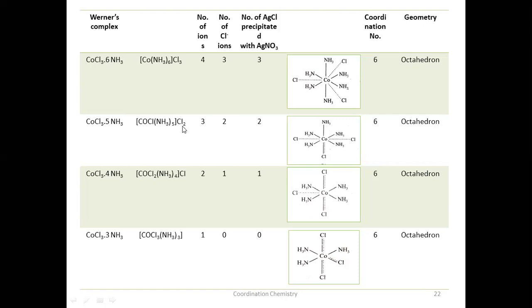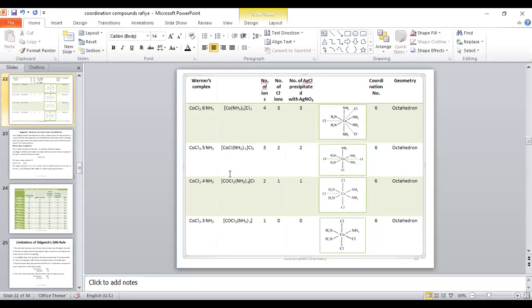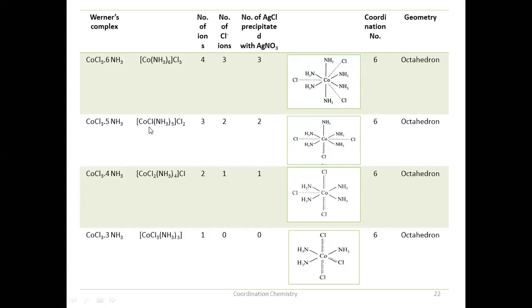When we write 2 chloride ions outside the sphere, this is cobalt. Okay, let me correct this one. Since the coordination number of cobalt is 6, to satisfy the secondary valency here, one of the chlorides will have a dual character, that is, it will satisfy both secondary valency and primary valency here.